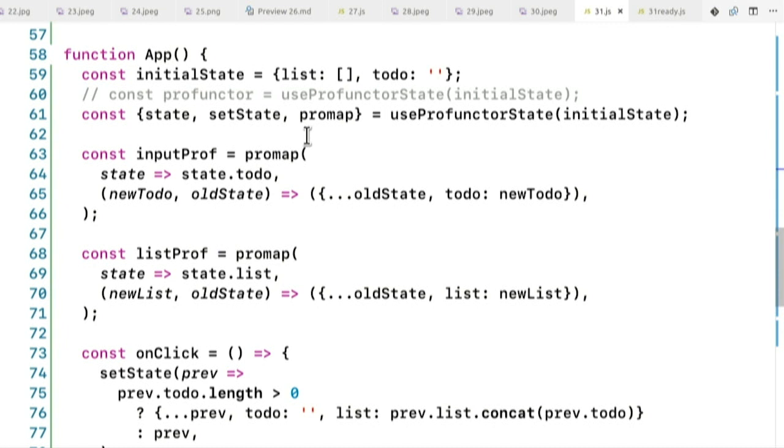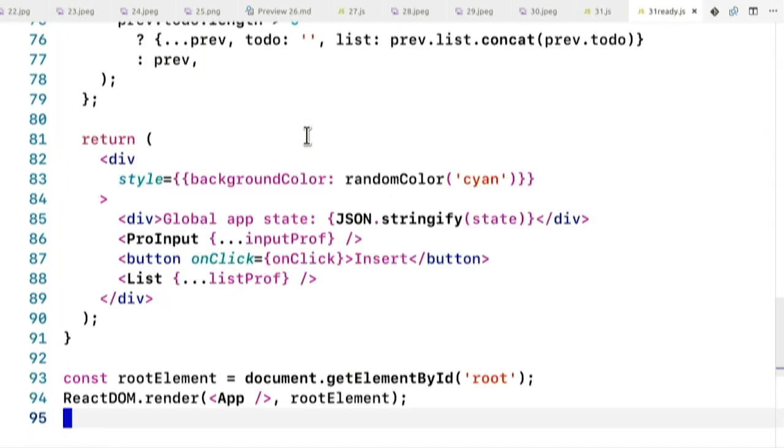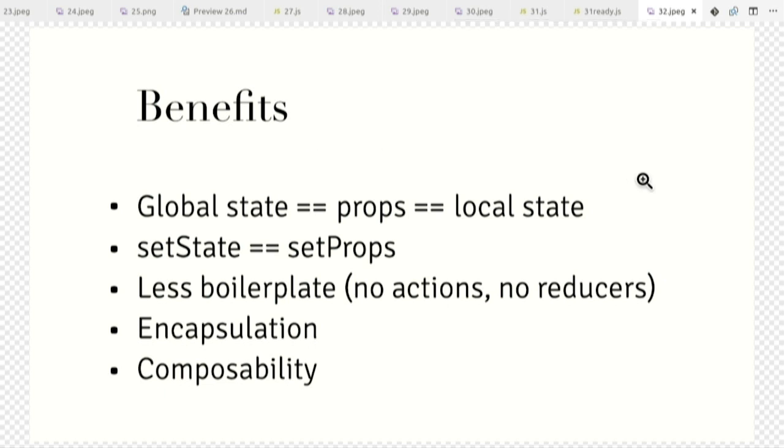What are the benefits of doing something like this with set state and ProMap? Well, the benefits are that we don't have actions and dispatch and a singleton. We don't have all of that stuff. And as well as now local state is global state. So we don't need to think like, how do I refactor this to add this there and convert it back? All of this is the same concept.